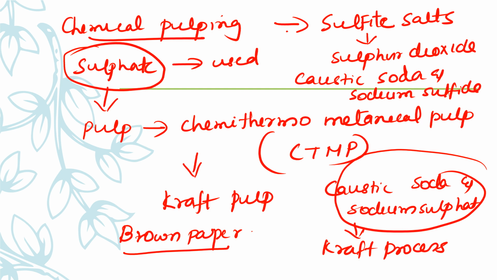So when we are using chemicals in mechanical pulping, that is called chemical pulping. The chemicals we use are sulfate, sulfite salts and sulfur dioxide, then caustic soda and sodium sulfide. When we are using caustic soda and sodium sulfide, that process is called the Kraft process, and that pulp is also called kraft pulp, and the resulting paper is of high quality, like brown paper and all. So that is about chemical pulping.